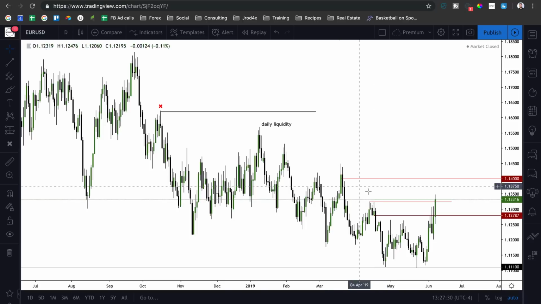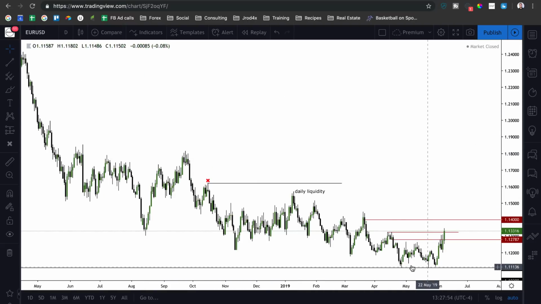So still looking for higher prices on Euro dollar. Next upside objective is going to be that 1.14 big figure, about 70 or so pips from where we closed on Friday. If we can get a continuation above that, we're looking for 1.1450, 1.15 big figure, 1.1550, and then ultimately long term 1.16 big figure. We've got a lot of buy side liquidity built up above here. Again, I don't really like the equal lows that we left here, but since we've closed above here, I don't really see them wanting to reject and come all the way back down.